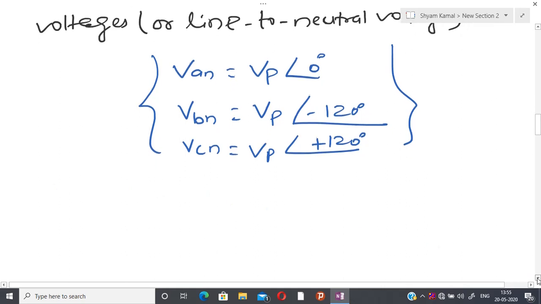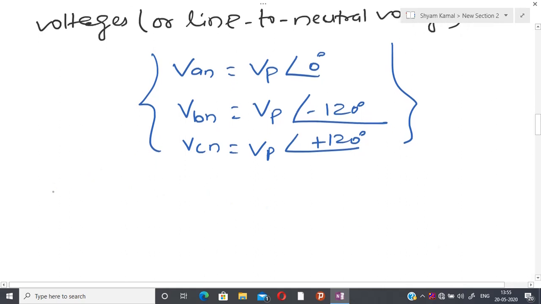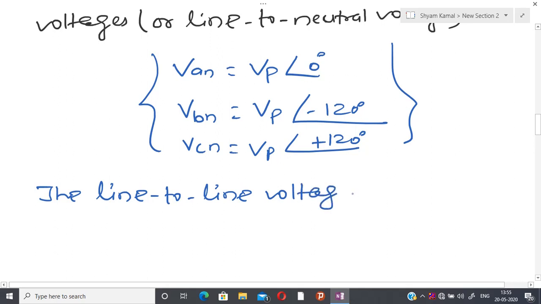Now let us try to see line to line voltage, or sometimes people simply tell it line voltage. So let us write line to line voltages, or sometimes people simply say line voltages.